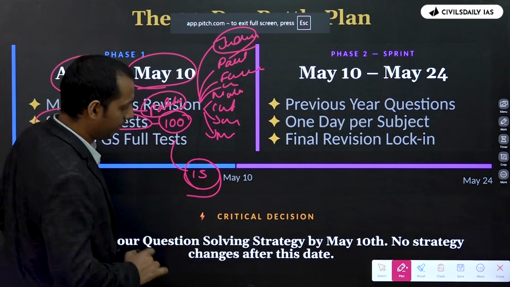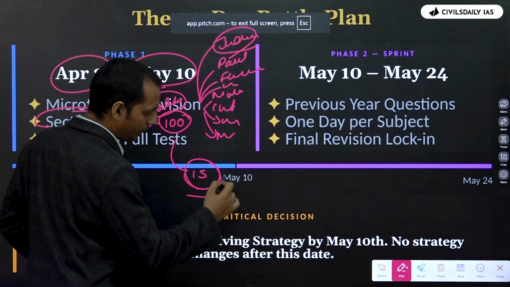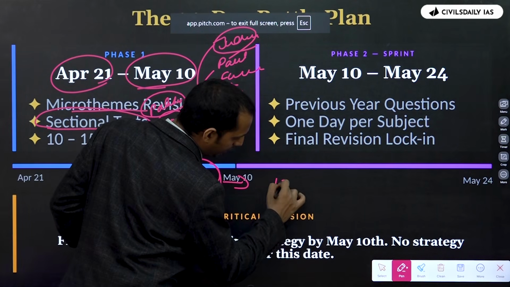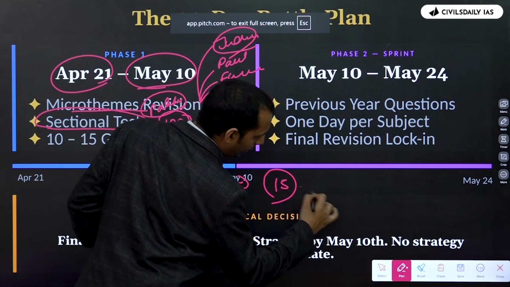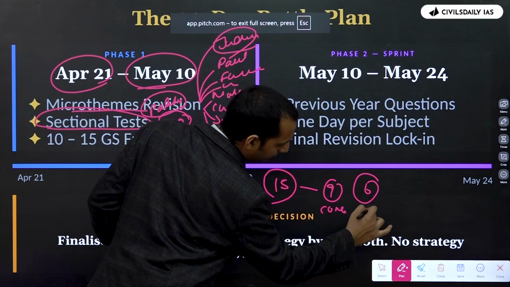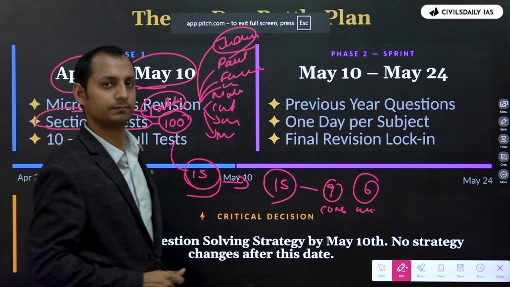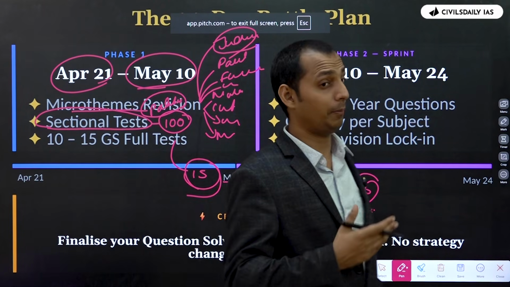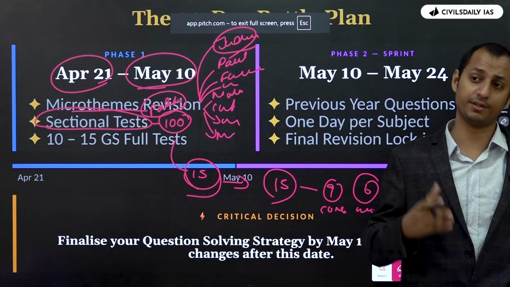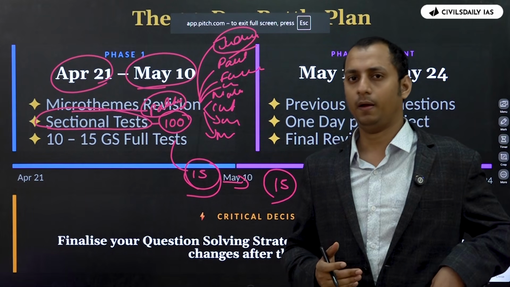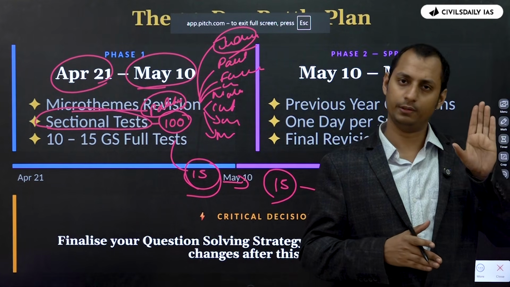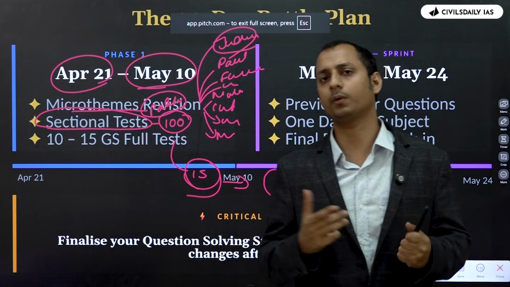Now, let's say you did an FLT, our Civilsdaily open test, and in the 15 questions of polity, you are able to score 9 correct and 6 incorrect. Now, what do you understand? Are you completely weak in polity? No. You got close to maybe 60% accuracy, 70% accuracy. So what do you understand? Out of 15 questions, 9 you got correct, 6 you got incorrect.